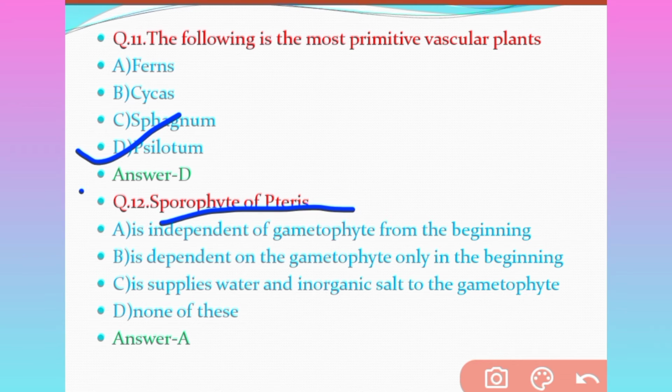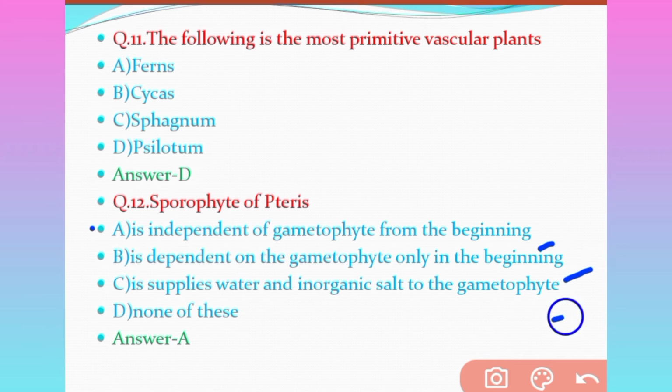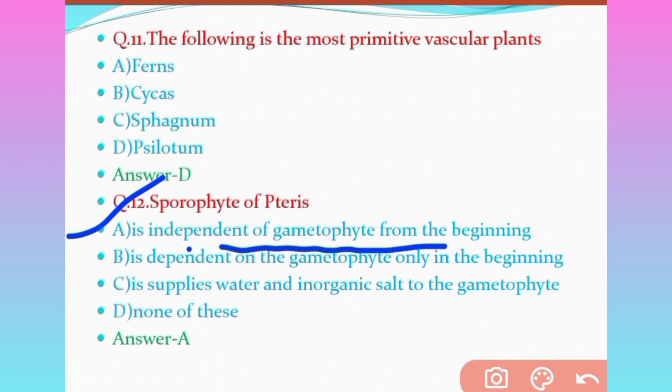Sporophyte of Pteris: option A, is independent of gametophyte from the beginning. Option B, is dependent on the gametophyte only in the beginning. And option C, supplies water and inorganic salt to the gametophyte. Option D, none of these. Which will be the correct answer? The correct answer will be option A, sporophyte of Pteris is independent of gametophyte from the beginning.